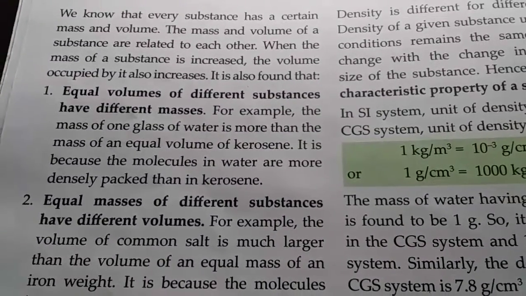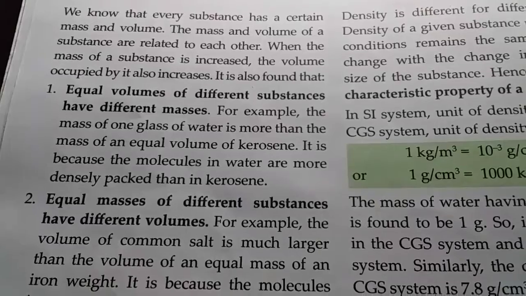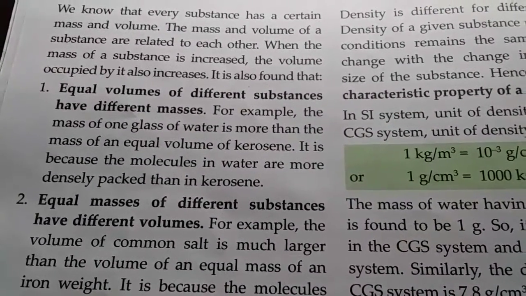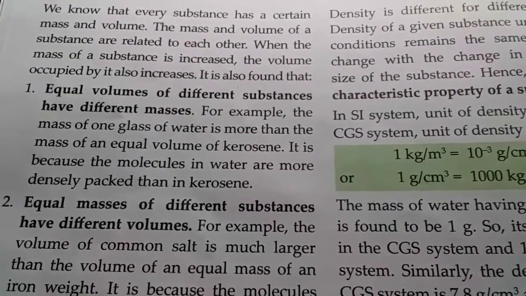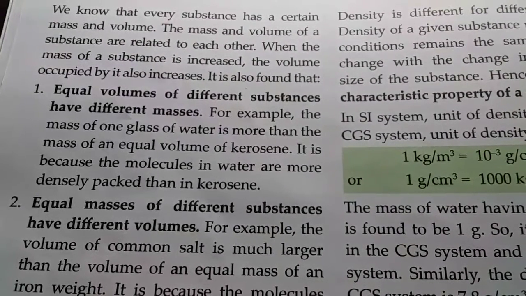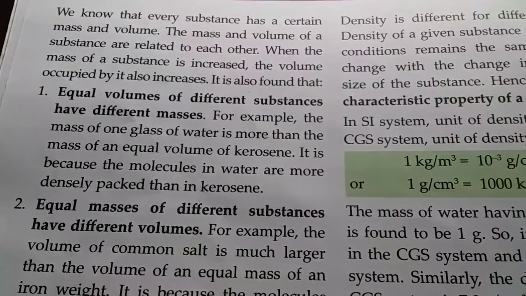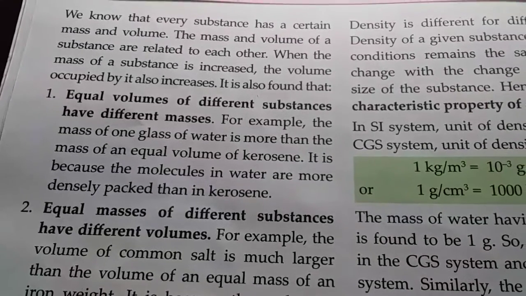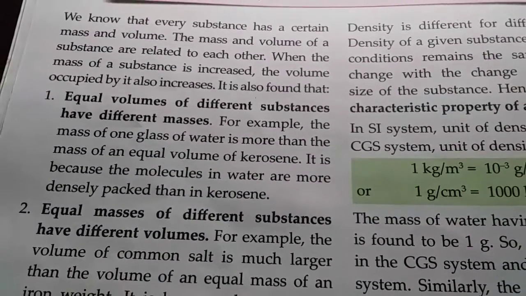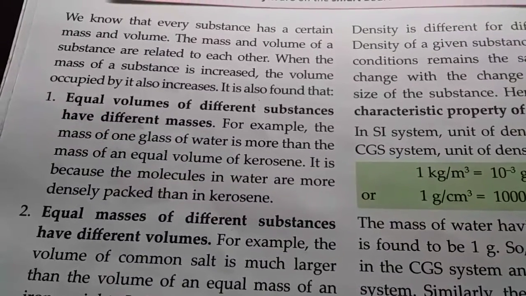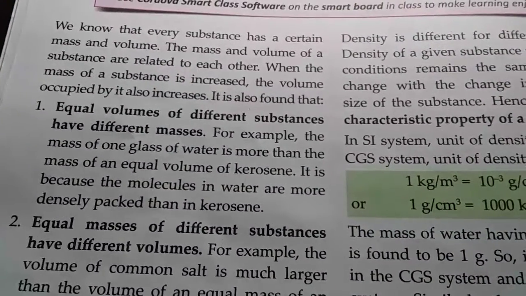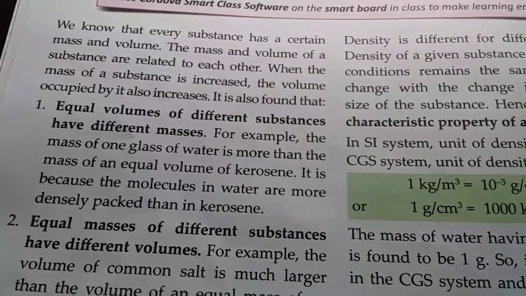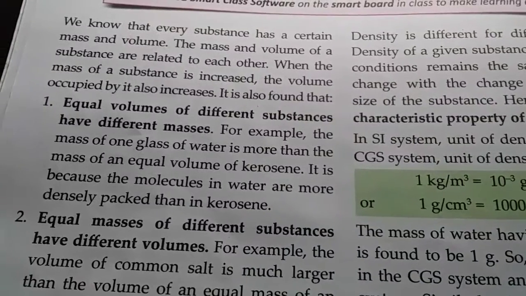And it is also found that equal volumes of different substances have different masses. It means if volumes are equal, even then they have different masses. Like the mass of one glass of water is more than the mass of an equal volume, means one glass of kerosene. So volumes are the same but masses are different. It is because of the molecular arrangement. In water, molecules are more densely packed than in kerosene. So the mass of water is more than that of kerosene.